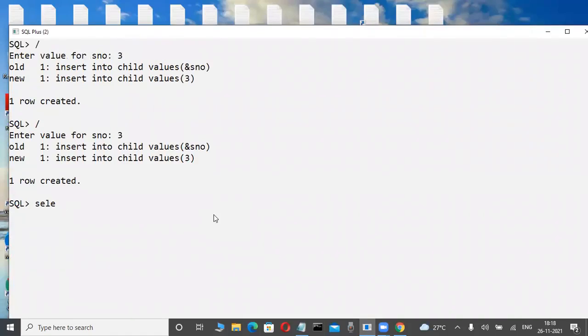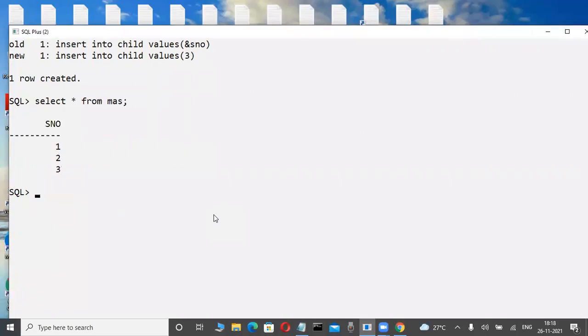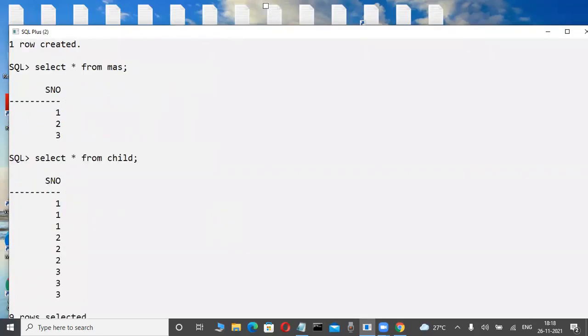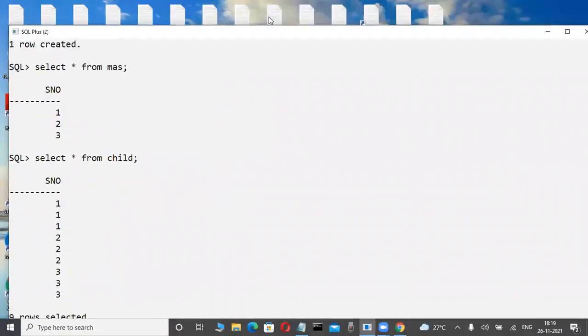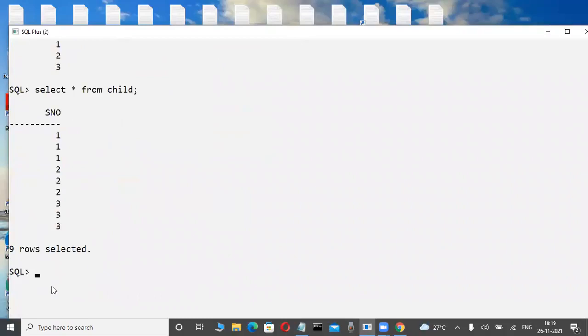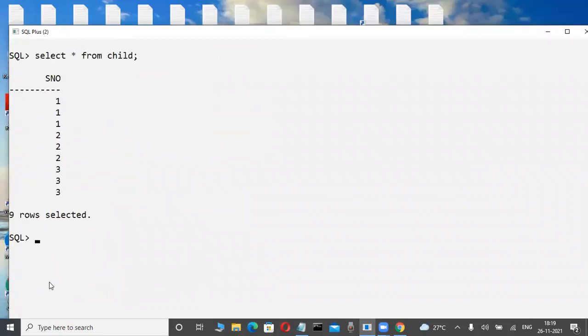This is the master. Now select star from master only. Again, another table, select star from child. Okay, master and child tables are there. This is the master table: 1, 2, 3. Child table: 1, 1, 1, 2, 2, 2, 3, 3. Something is there or not? Yes.